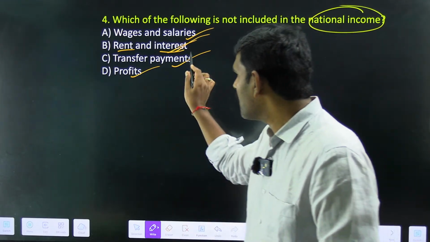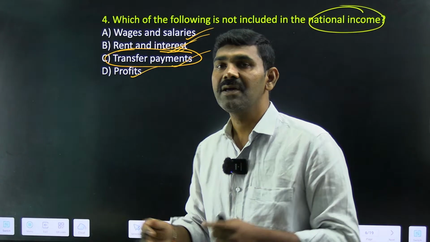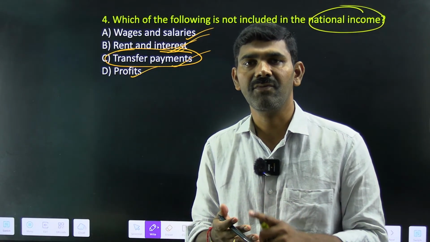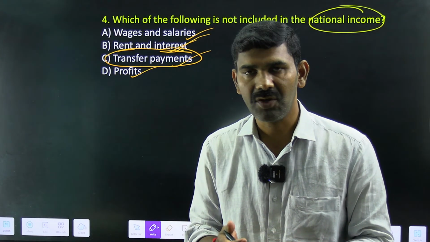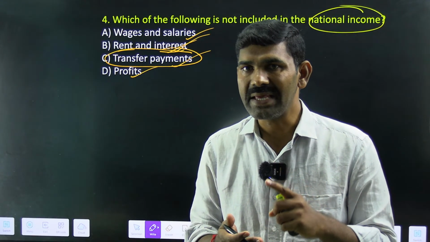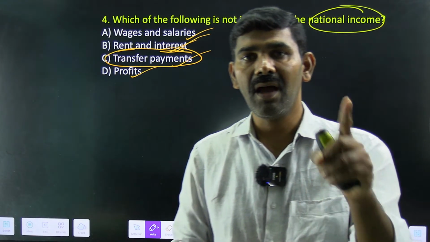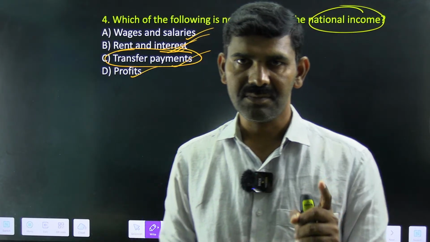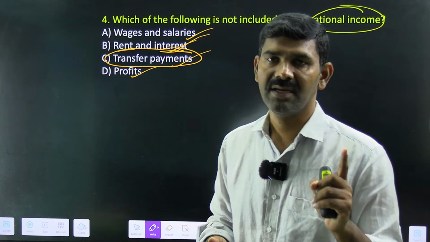But when you come to the transfer payments, which is where you are getting money free of cost, you are not putting in any effort, so that cannot be accounted in the national income. Transfer payments cannot be accounted in the national income.